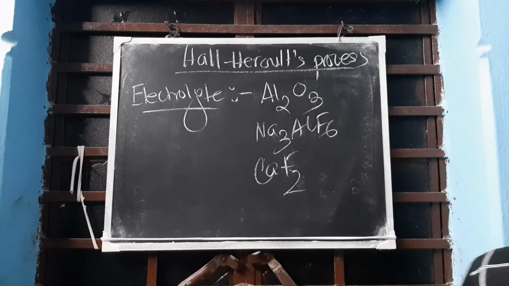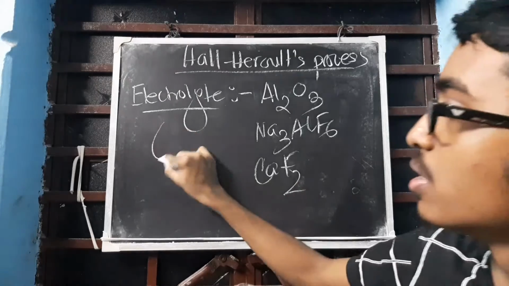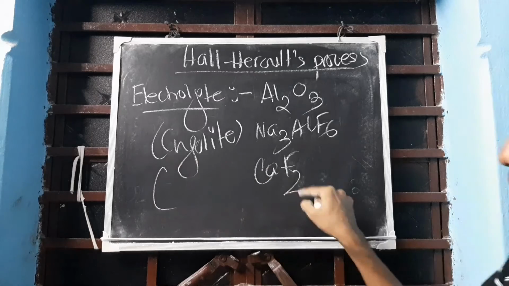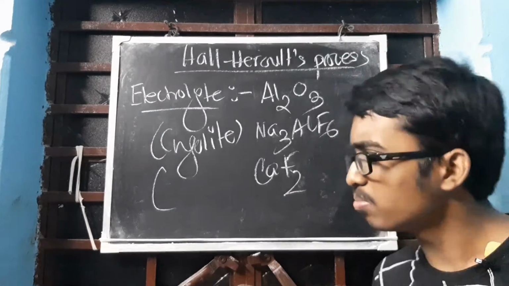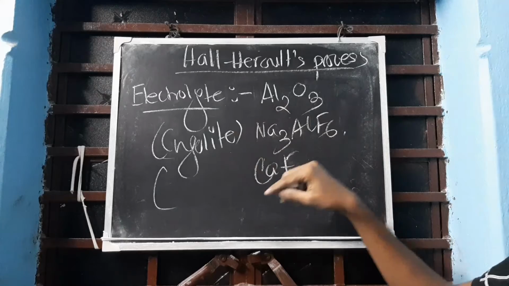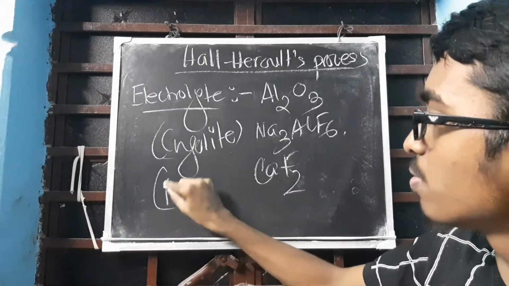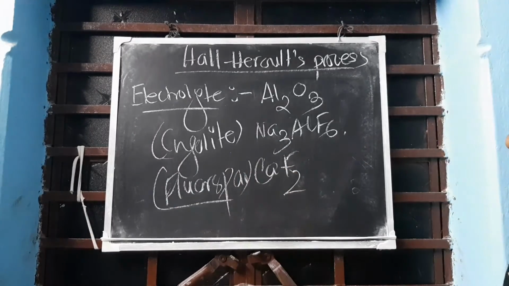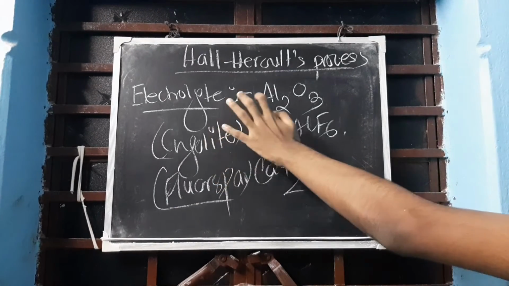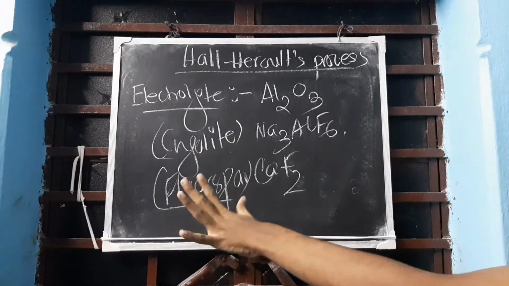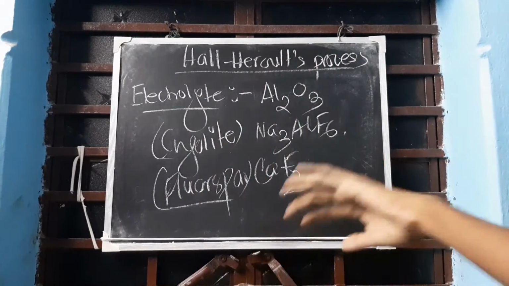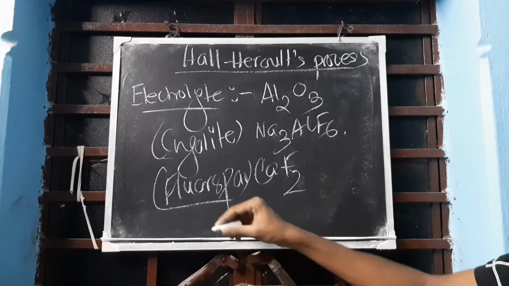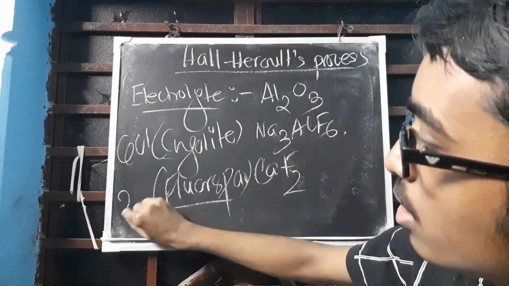Clear? This is pure alumina. This is cryolite. You can write the name also. Generally write the name only, and in bracket you give the formula. Preferably write the name and in bracket the formula. Clear? This one is fluorspar. This is the electrolyte: cryolite, alumina, and fluorspar. We are using this electrolyte to do the reaction. This is 60%, these are 20%.